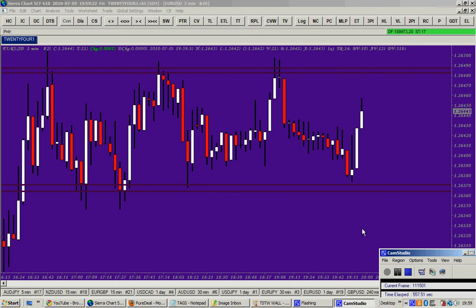The same thing when you receive a single red signal followed by a triple green signal, you must ignore that triple green signal. I repeat again, when you receive a single red signal and the next signal is a triple green signal, you must ignore that triple green signal. You don't play, you just stay aside, you don't use it at all.